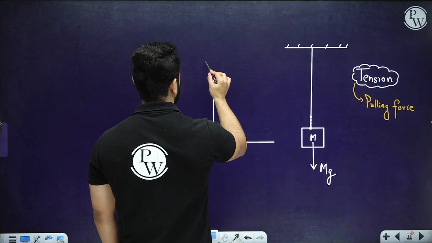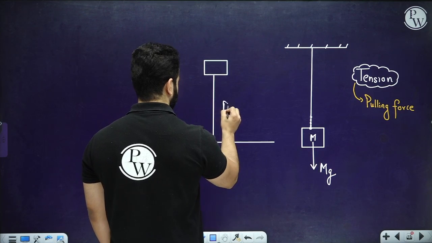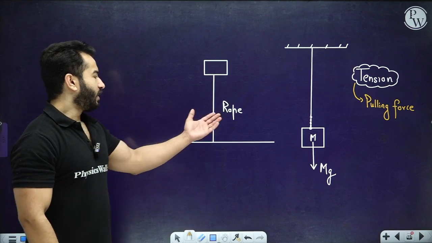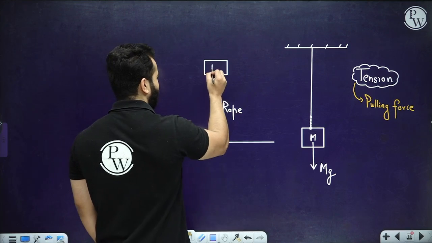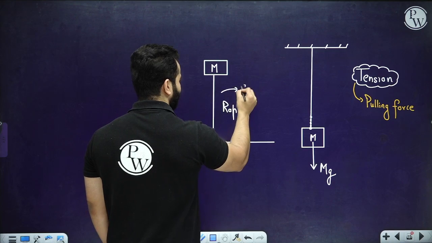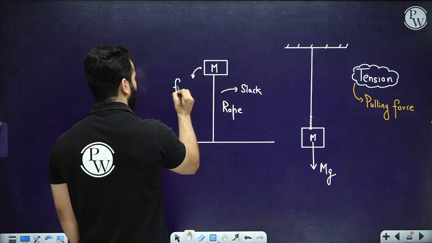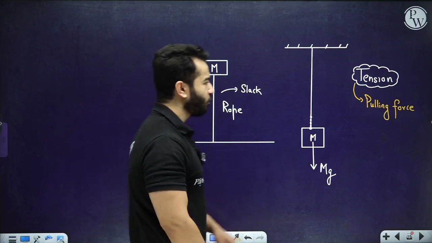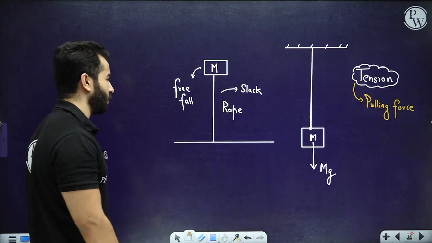And I've got a block over here. The rope will not be able to withstand the weight of this block, and it will collapse. It will slack, and the block will fall in free fall, under the influence of only gravity. That's it, nothing else. This is very important to understand, right?